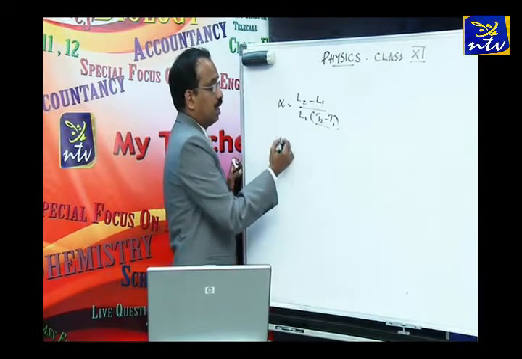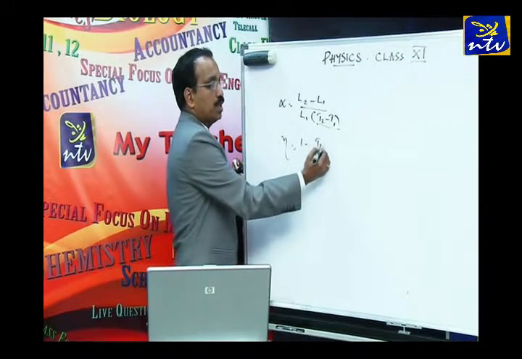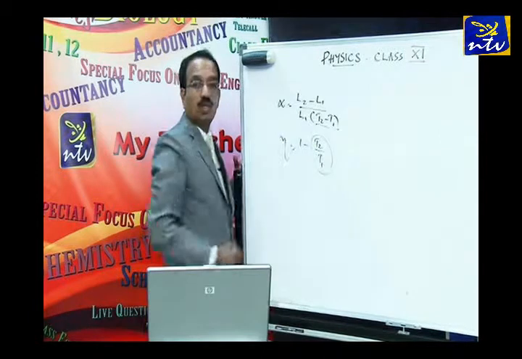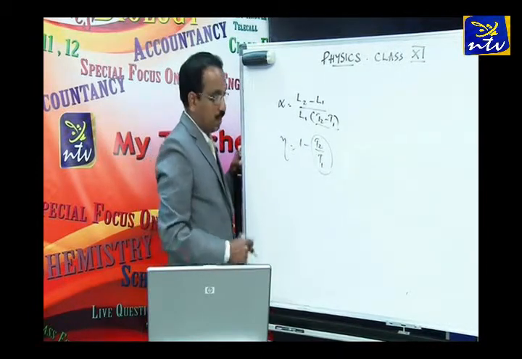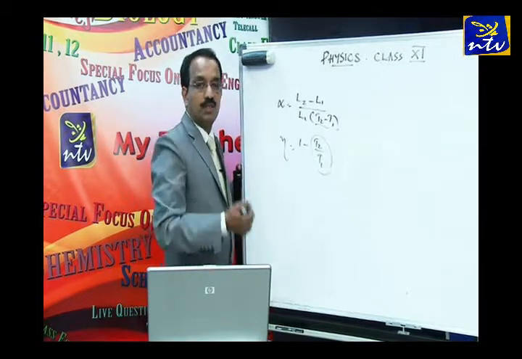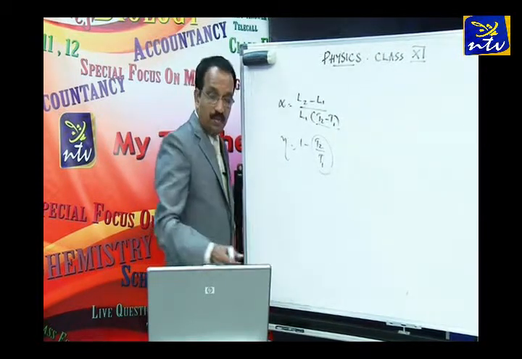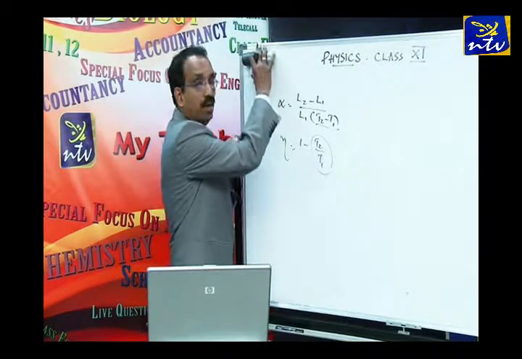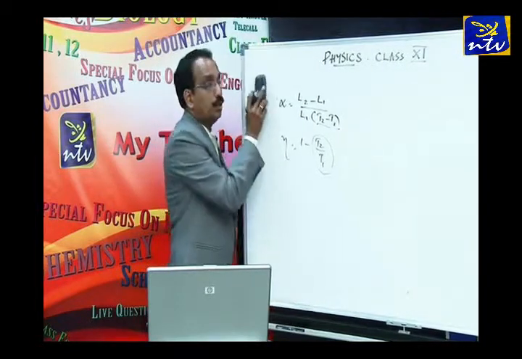But how about the efficiency equation, 1 minus T2 by T1? Here you need to convert, right? And even for the coefficient of performance of a refrigerator, there also you have to convert. So be very clear about in what cases you have to convert and in what cases you don't need to convert.